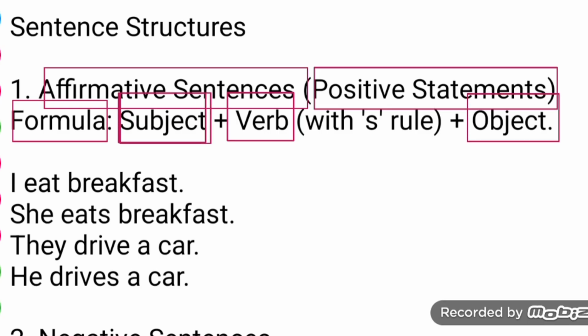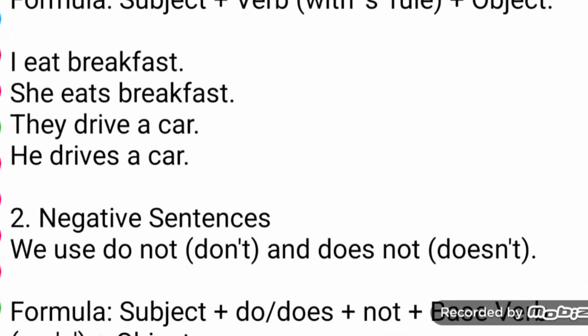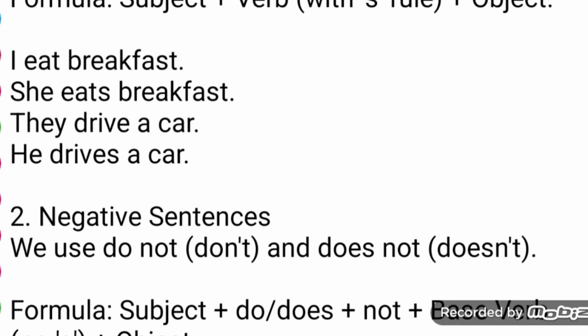According to the subject you have to add s or es to the verb. I already taught you why you use s or es or why you don't. If you practice a little, that will be a great opportunity for better understanding.